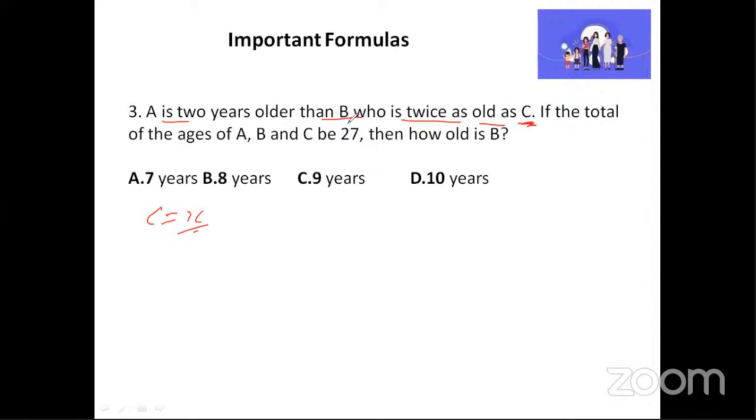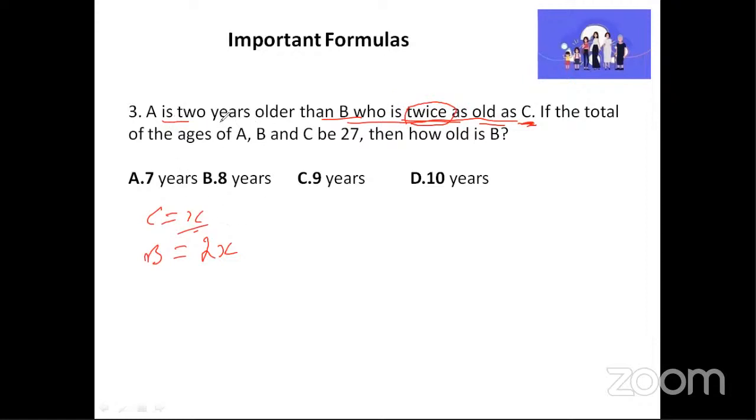It is said that B is twice as old as C. So B is equal to, twice means 2 times, that is 2 into X. C we took X, so B becomes 2X because it is twice. You need to observe these things carefully. Now the last one.